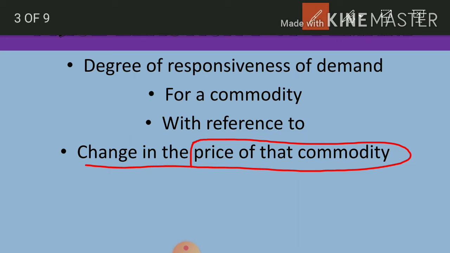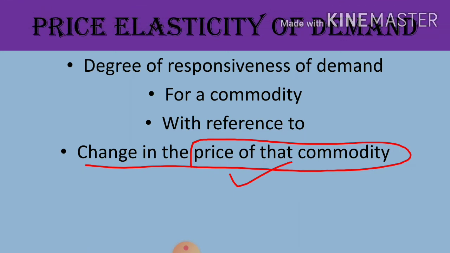Now it establishes a quantitative relationship between quantity demanded of a commodity and its price while other factors remain constant. Here, the higher the numerical value of elasticity, the larger is the effect of a price change on the quantity demanded.